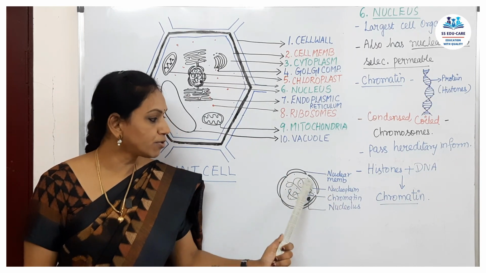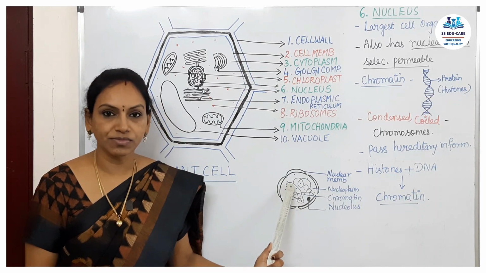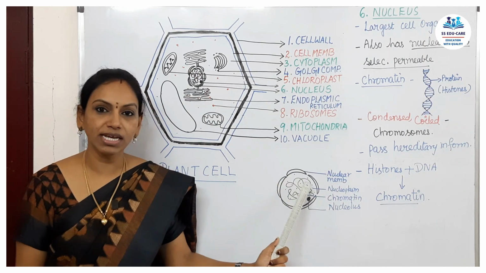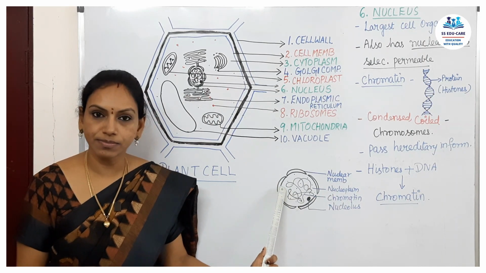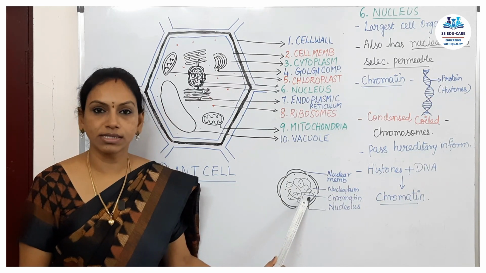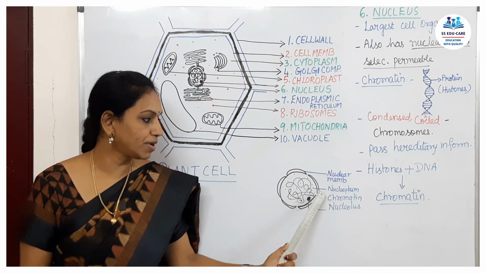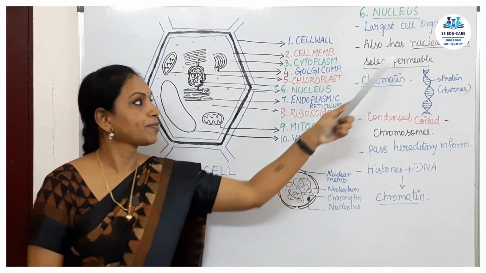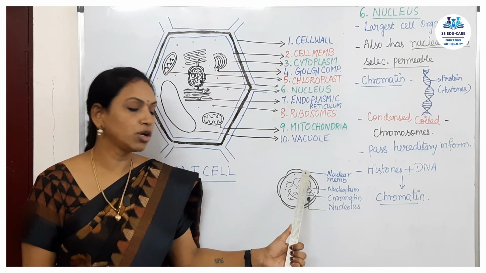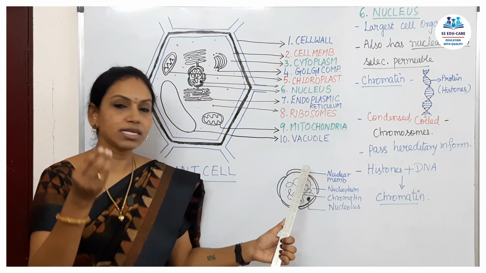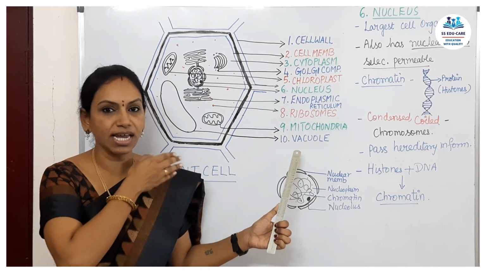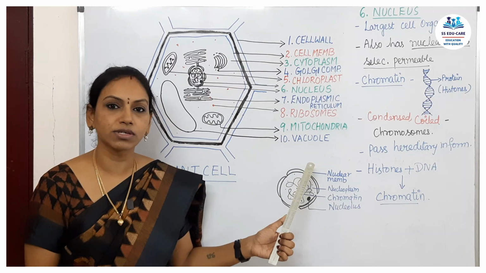Inside the nucleus, it has nucleoplasm. As inside the cell we have cytoplasm, here inside the nucleus it has nucleoplasm, which contains chromatin and nucleolus. In between these two nuclear membranes, we have nucleopores, or nuclear pores. As I already said, these pores are nothing but holes which allow substances to enter inside and allow some substances to go out.